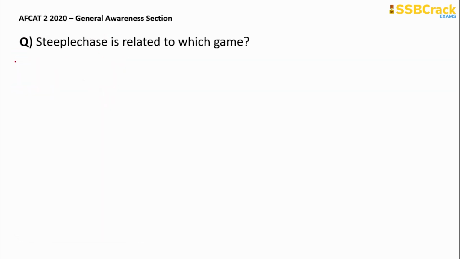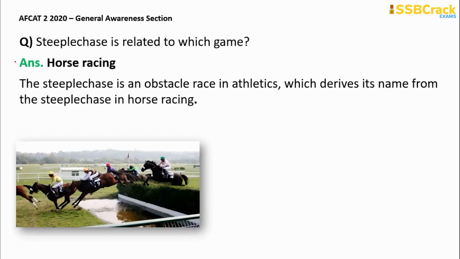Steeplechase is related to which game? Again, a question from sports. So it is related to horse racing. It is an obstacle race in athletics which derives its name from the steeplechase in horse racing.